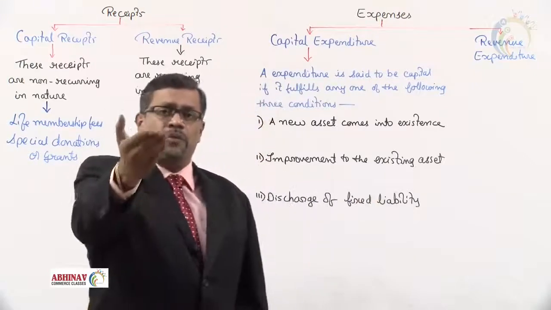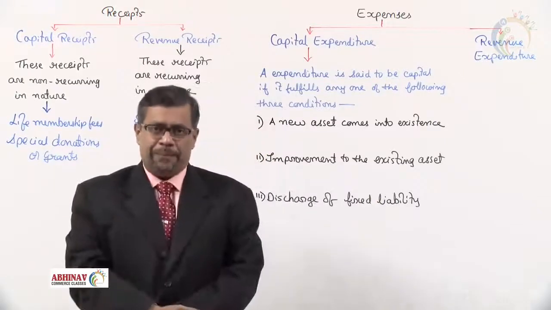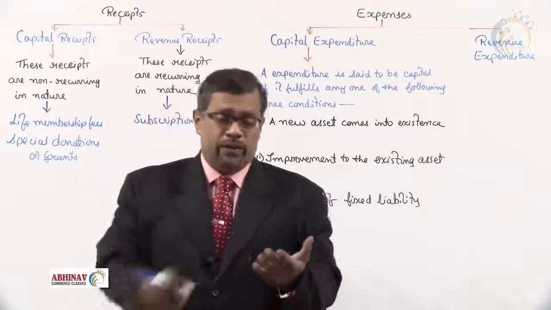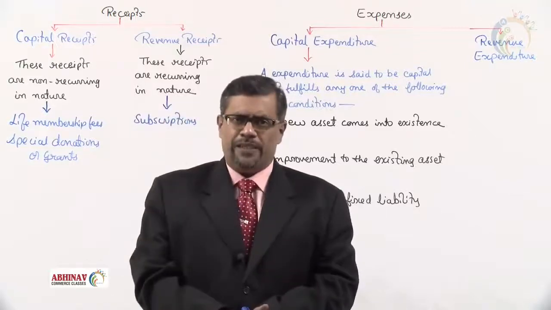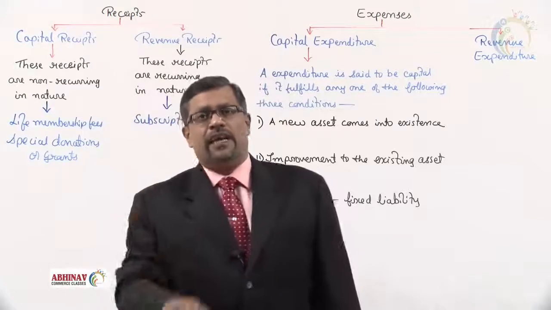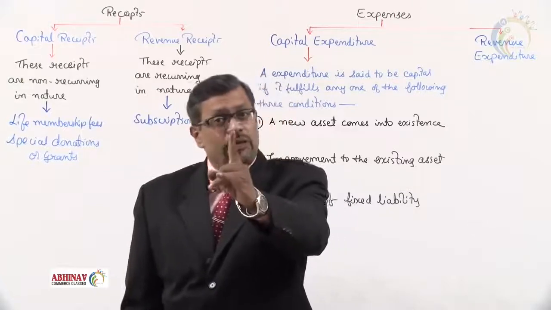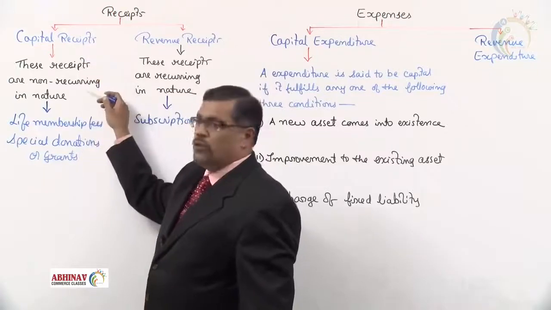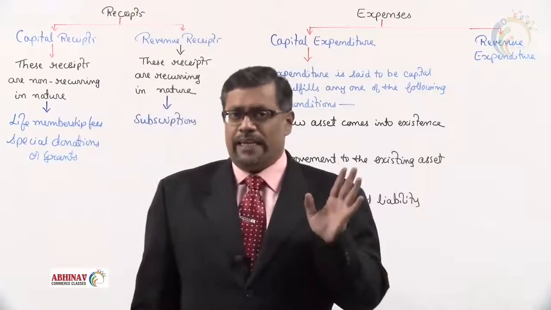Now, when persons or members come to your office and say, "Sir, we are constructing a hospital building. We would like to get some donations from you." Fine. You give them a check of 5 lakh rupees. After 2 or 3 months, if they again come and say, "Sir, we are constructing one more building, another 5 lakhs, will you give?" No. That is given only once. So we say that is the income that is received only once, which is non-recurring in nature. They don't receive that again and again.